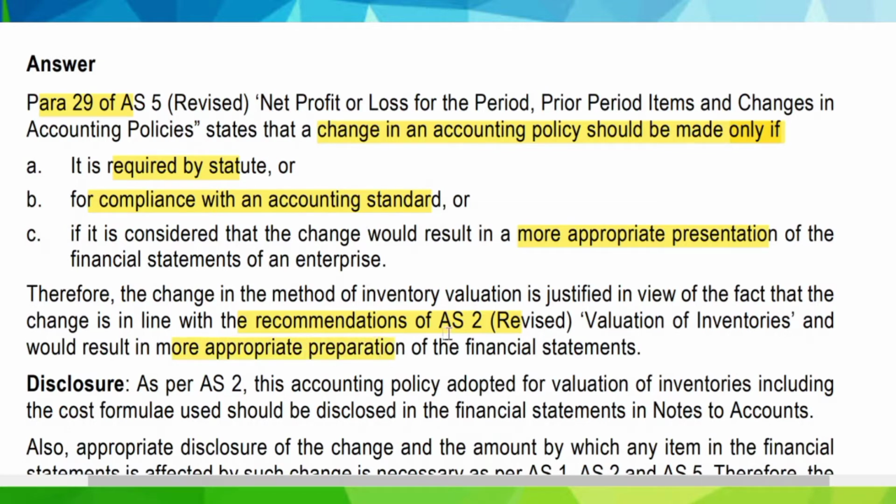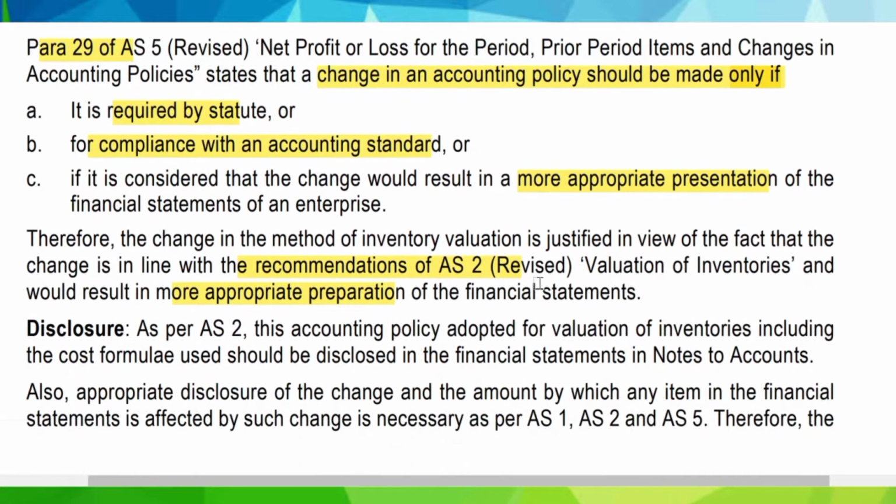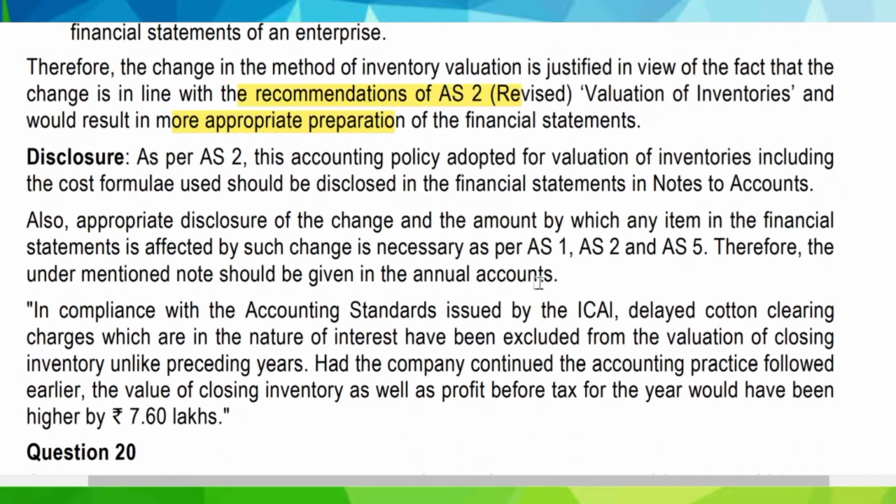So the company can make a change in its accounting policy, but it will have to follow the disclosure requirements also. As per AS2, the accounting policy adopted for valuation of inventories, including the cost formulae, should be disclosed in the financial statements in the notes to accounts. So this fact must be disclosed. Also, appropriate disclosure of the change and the amount by which any item in the financial statements is affected by such change is necessary as per AS1, AS2 and AS5.